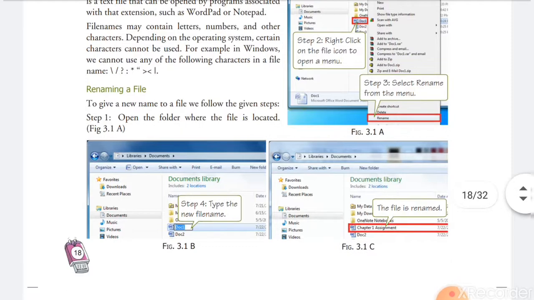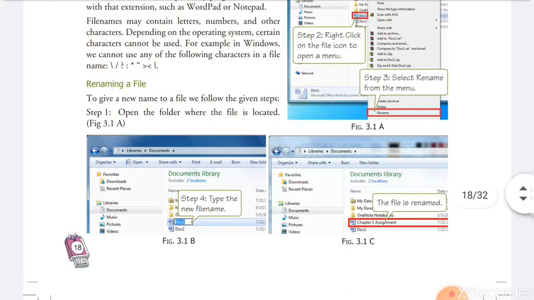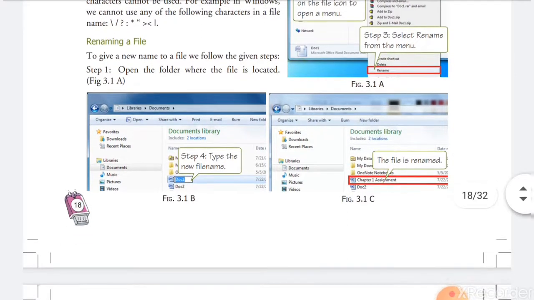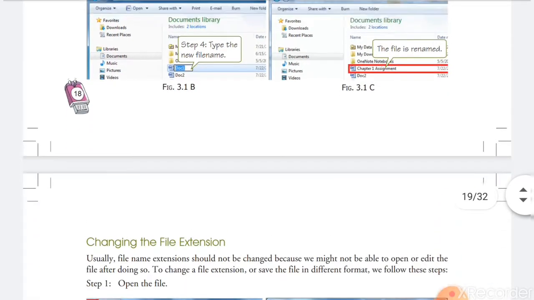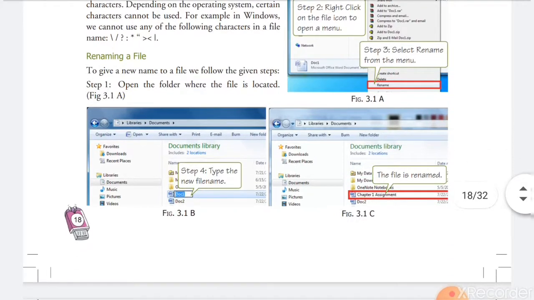How can we rename the file? How can we change the name of the file that is stored in the computer? We can rename the file. There is more than one method to rename the file. First, I am going to explain as per the book. To give a new name to a file, we will follow the given steps.